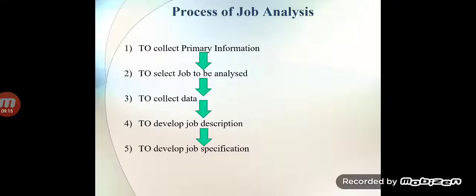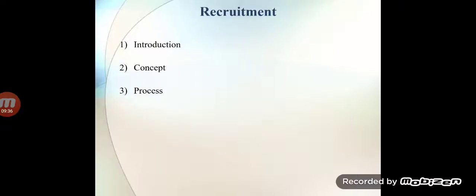Clear till here? Everyone must remember these steps sequence-wise. Do not mix or change the sequence of the job analysis. Clear till here? If any students have any doubts in this question, please feel free to ask.